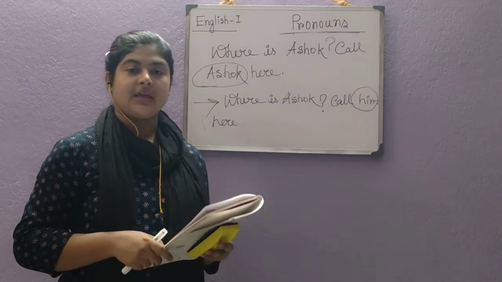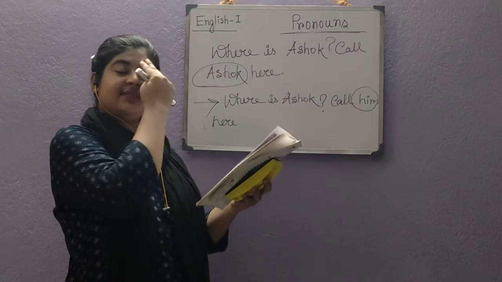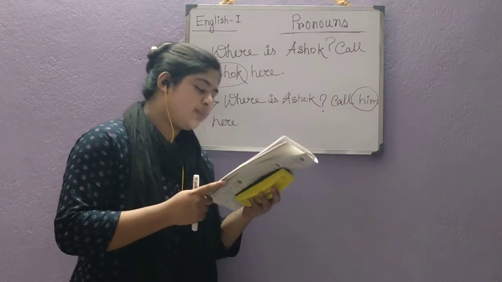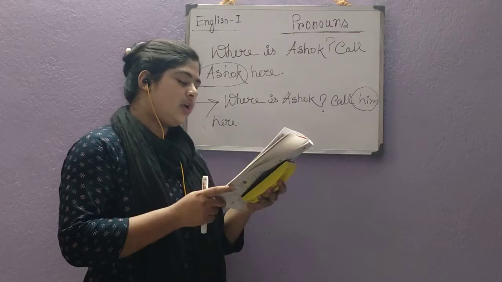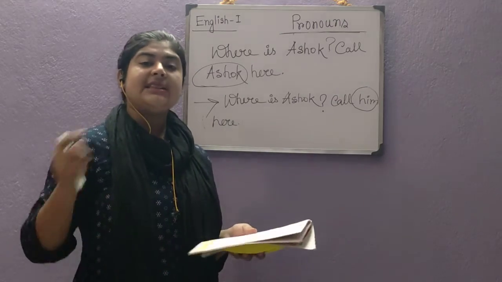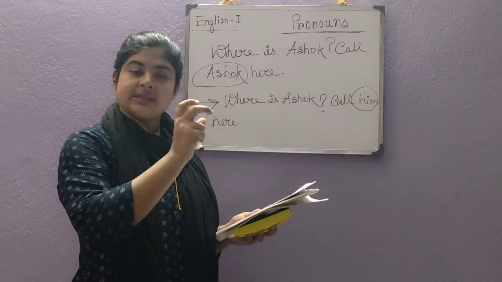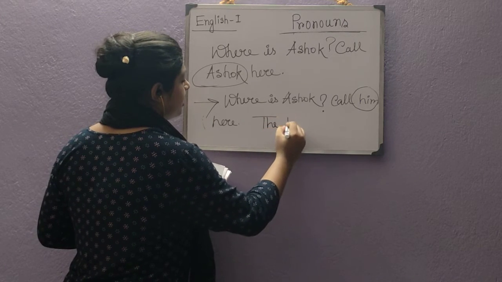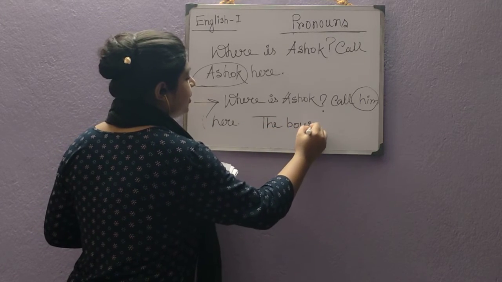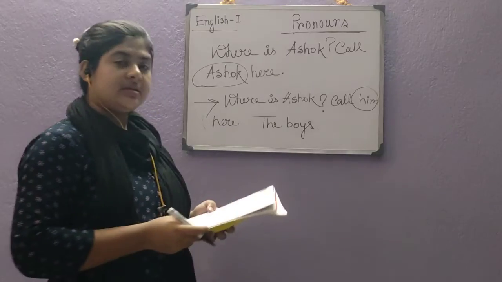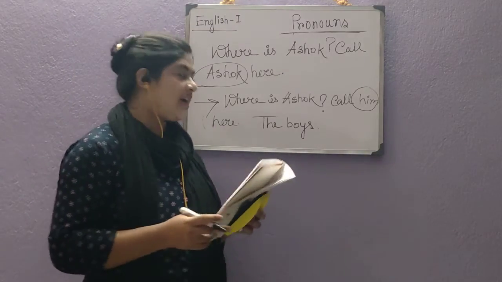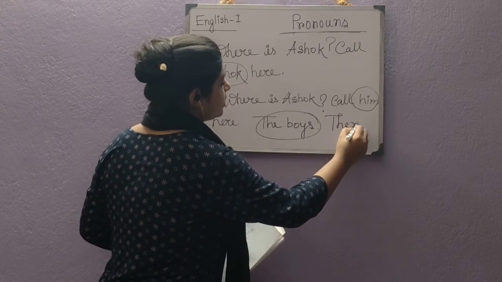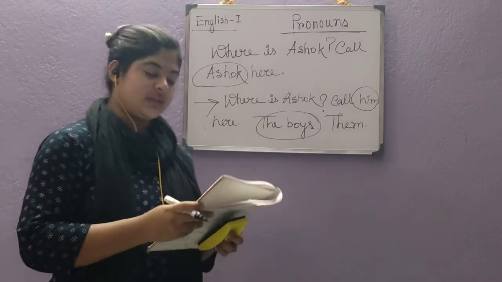Bring the maps here. Next, where are the boys? Call the boys here. Where are the boys? Call them here. The phrase the boys has been repeatedly used in the sentence, that we should not do. What do we have to use instead of the boys? We have to use them.